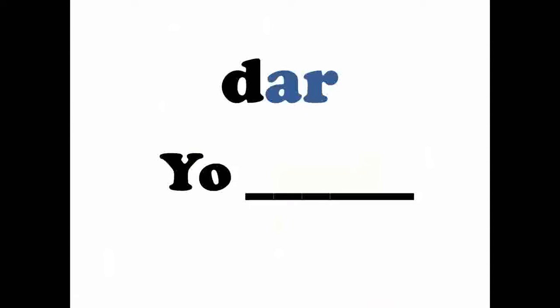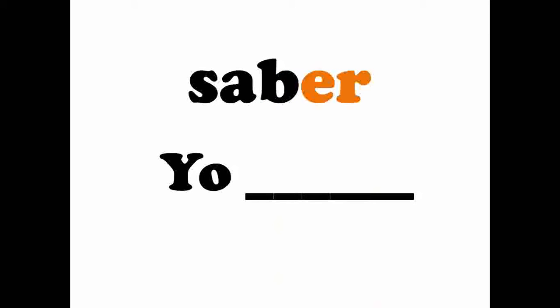So let's do just a really brief practice. Pause after I read the infinitive if you want to think about it more. Because we don't want the video to be too long, I'm not going to give you the Dora pause. So dar. Yo doy. Doy. It has the Y at the ending. Yo doy. I give. Saber. Yo sé.